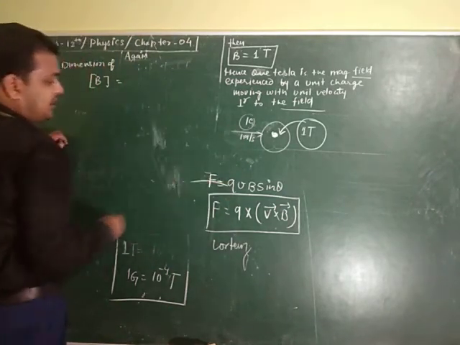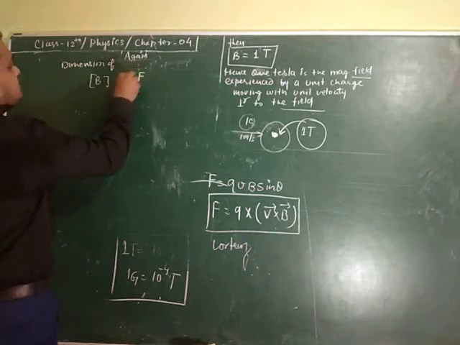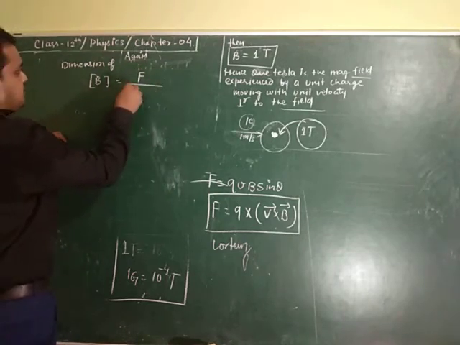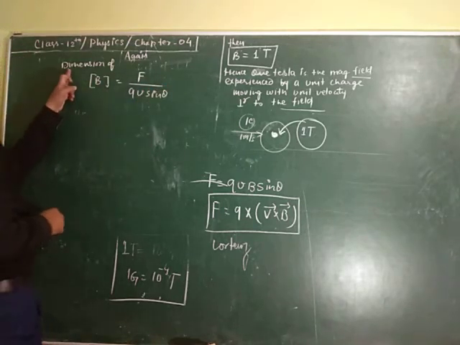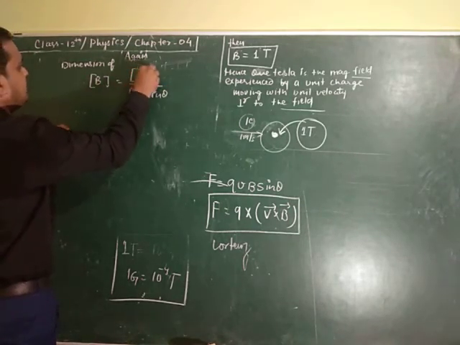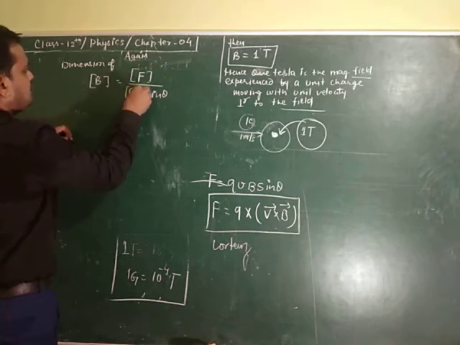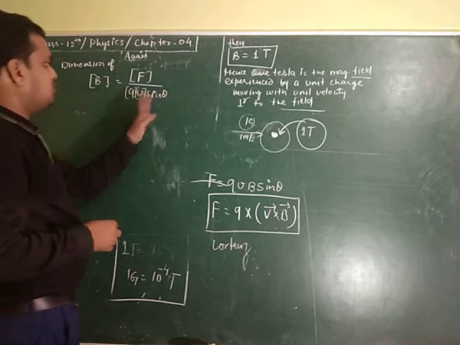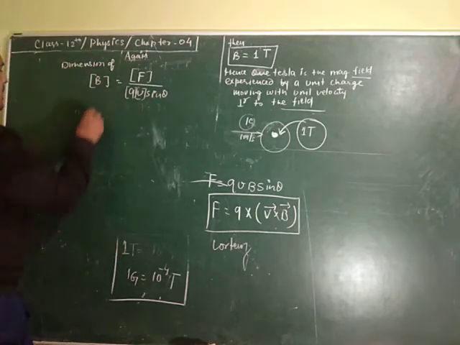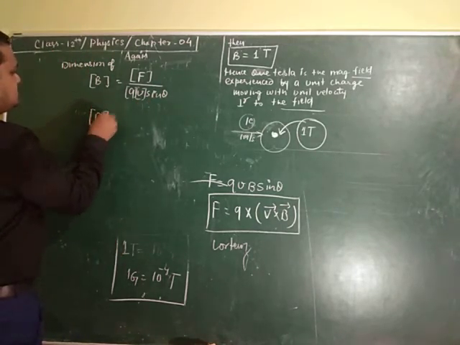From here we can find B. So B is equal to F by Q V sine theta. To find the dimension, we take the dimensions of F, Q and V, and since sine theta and other trigonometric ratios are dimensionless,